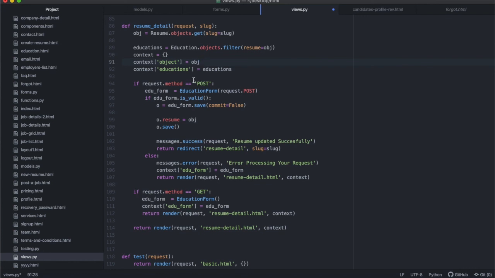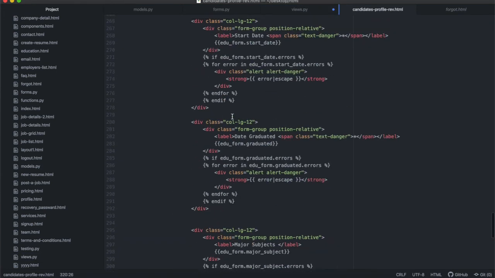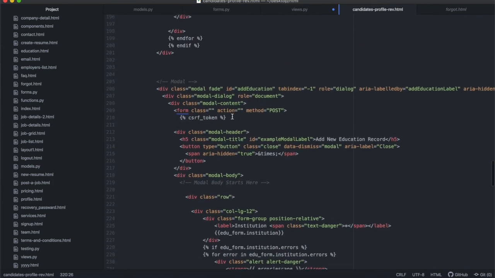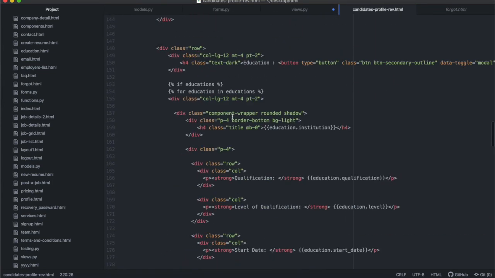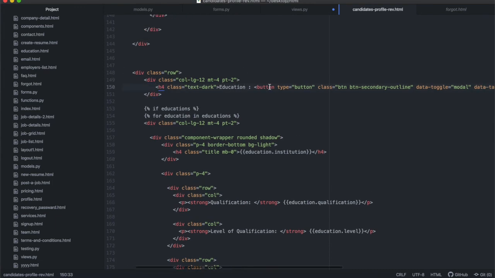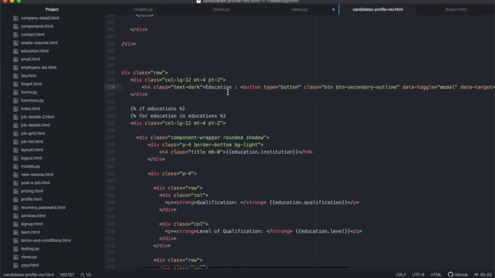But then you need to figure out how to display these educations inside of the HTML. That's also very simple. We're going to go to our HTML, and we want to display it just next to the button. I think we had a button over here. Where's our button? We had the education button that calls up the add education modal. This is that button over there.